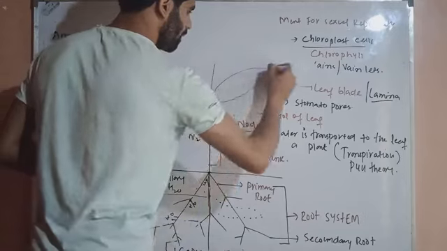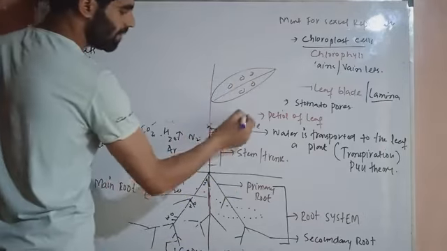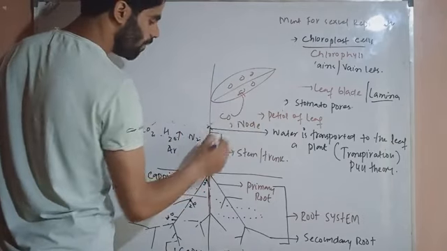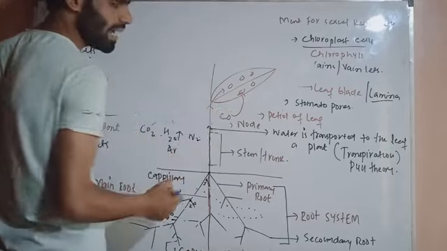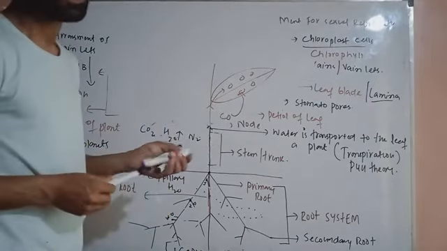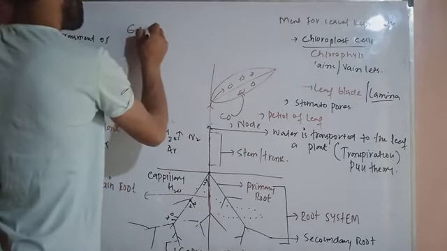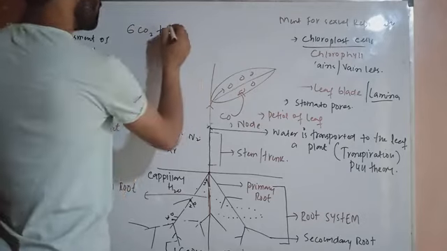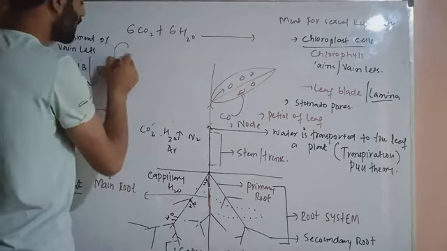If this is a leaf, these are stomatopores. Carbon dioxide will enter into the leaf. Water will come out from the roots and reach the site of the leaf. And there occurs a reaction between water and carbon dioxide. 6 times carbon dioxide will react with 6 times water in the presence of sunlight.